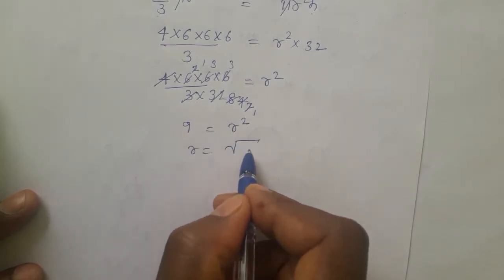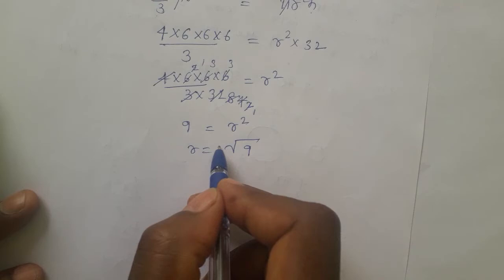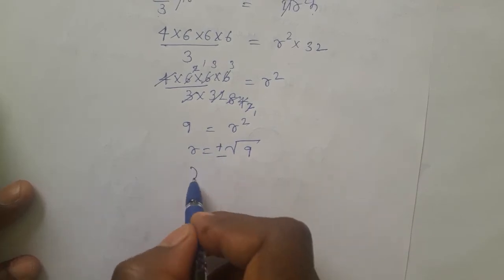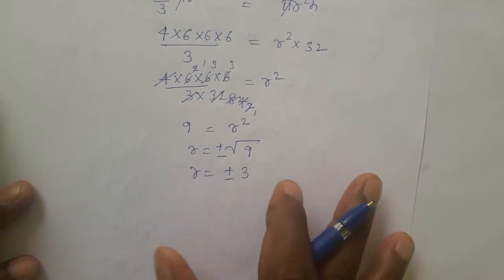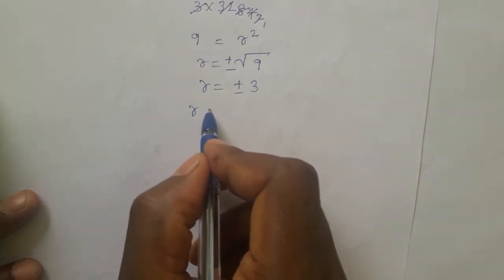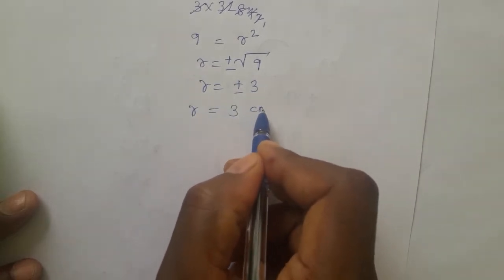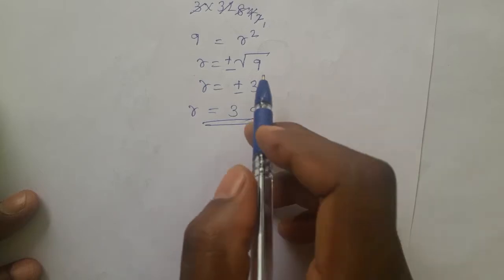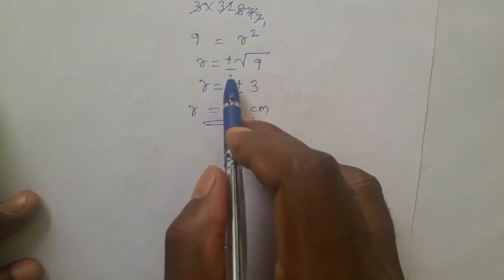R is equal to square root 9. When we put square root, always it should be plus or minus. Then r is equal to plus or minus 3. Radius never be negative, therefore it is 3 centimeter. So why are we taking root 9 as plus or minus 3?